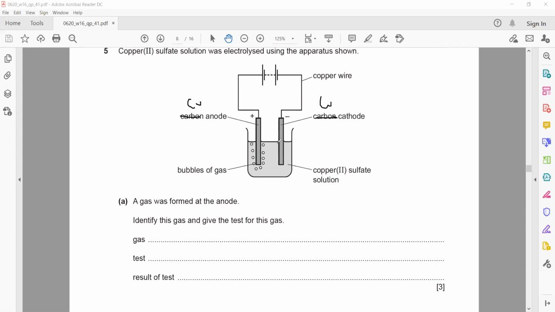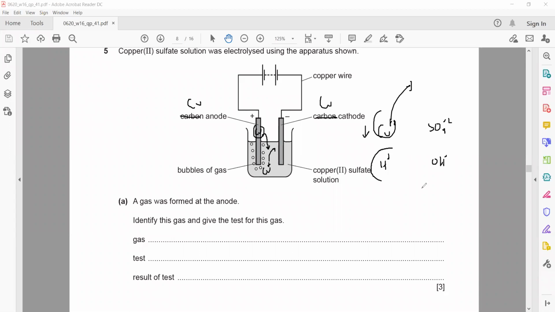In this electrolysis, the solution has copper ions, sulfate ions, hydrogen ions, and hydroxide ions. Copper ions are less reactive, so they will move towards the cathode. As these copper ions move towards the cathode, the amount of copper ions in the solution decreases. To overcome this, the copper atoms from the anode will go into the solution as copper ions.